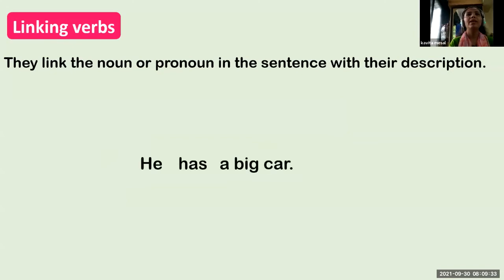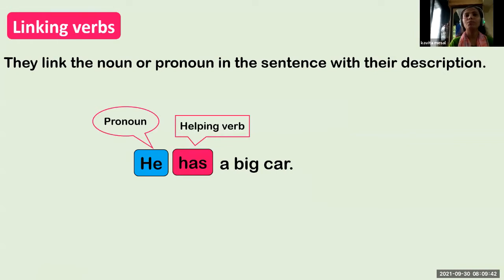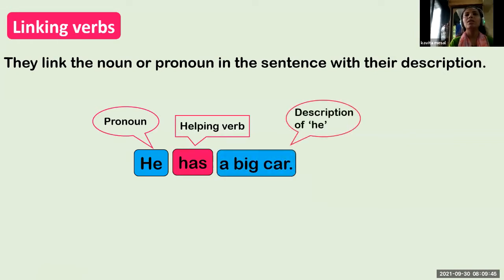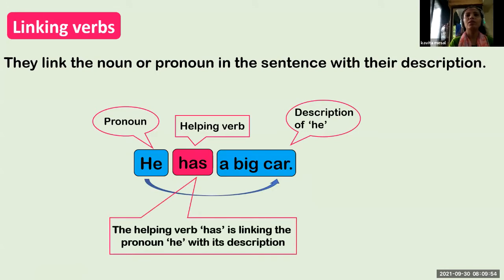Next, he has a big car. So he is a pronoun. Has here is a linking verb. A big car is a description of he. So here has is linking the pronoun he with its description. Means here has connects the pronoun to its description. It gives information of the pronoun.